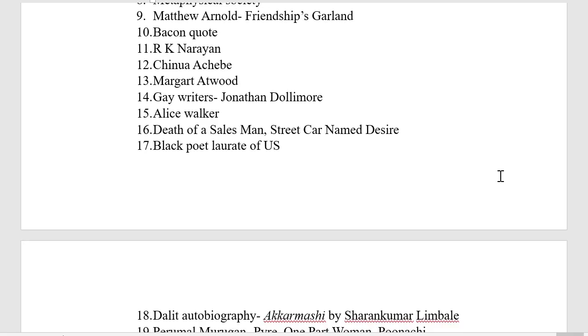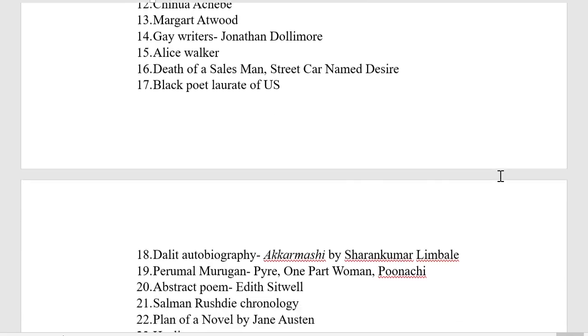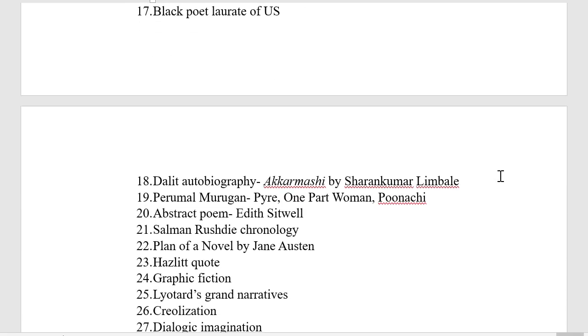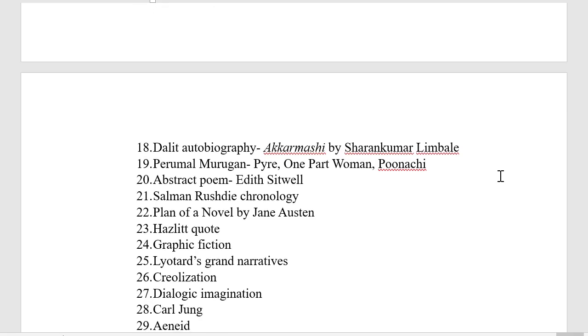Next, to find out the first Black poet laureate of the US. Next question, it was related to Dalit autobiography, Akkarmashi. Whose autobiography is it? The correct answer is Sharankumar Limbale. And the next question was related to Perumal Murugan, to find out the works which are not written by Perumal Murugan. Among the options, these were the works of Perumal Murugan: Pyre, One Part Woman, Poonachi.